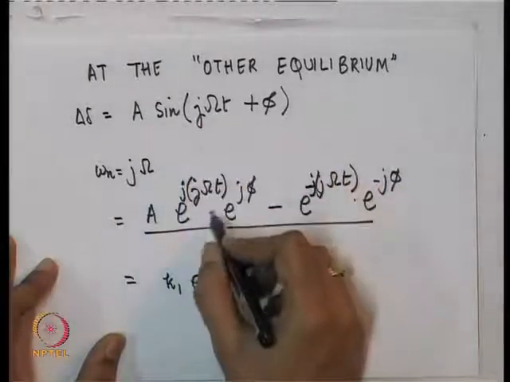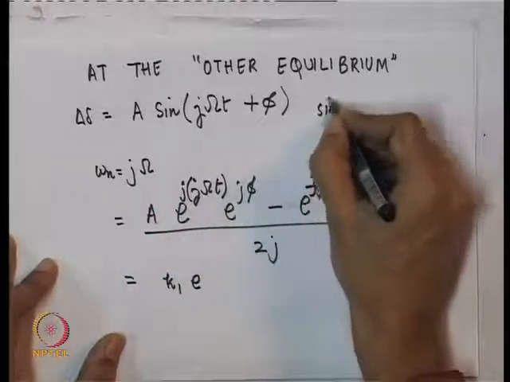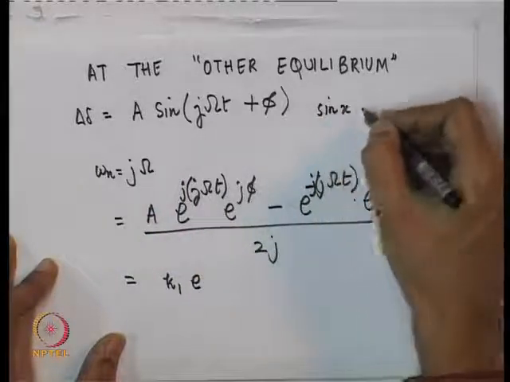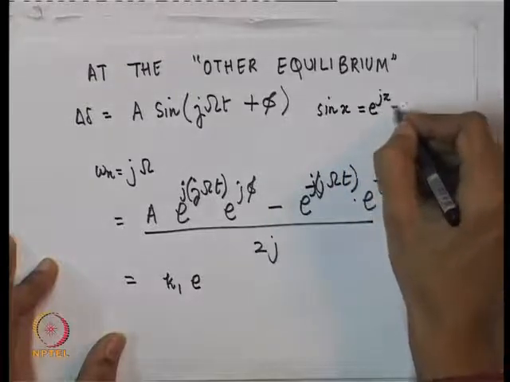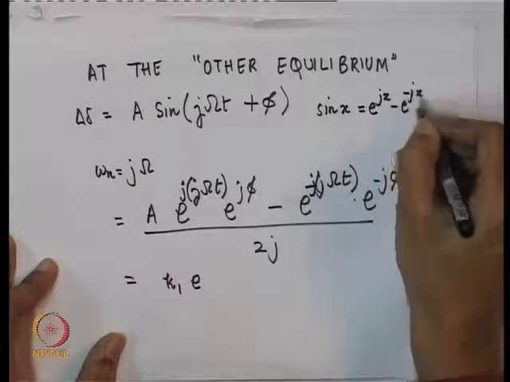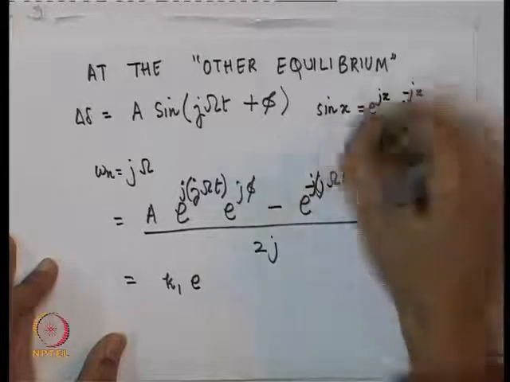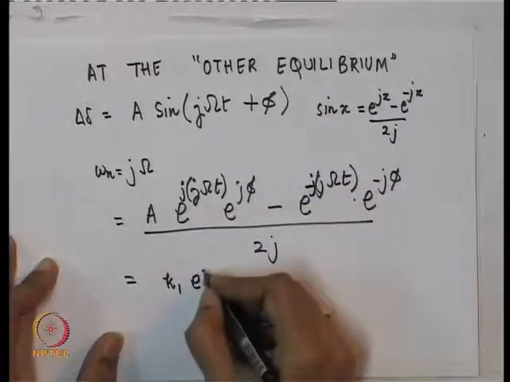Remember that sin x is equal to e raised to j x minus e raised to minus j x upon 2j. So, this is what I have used.